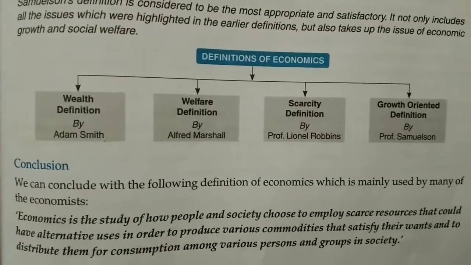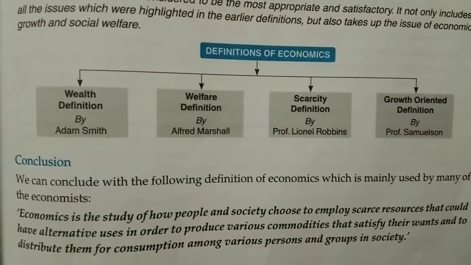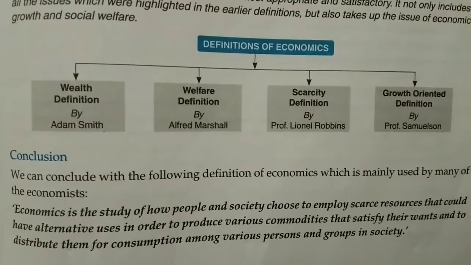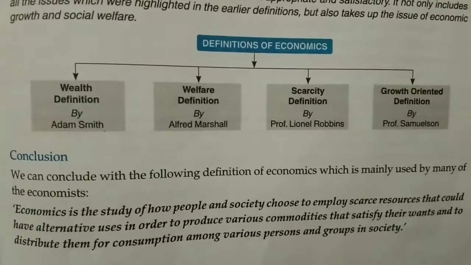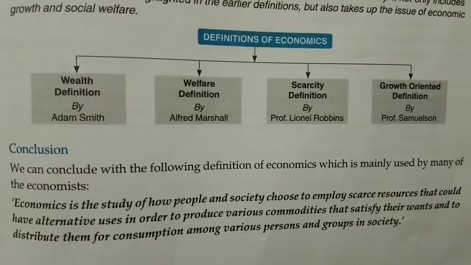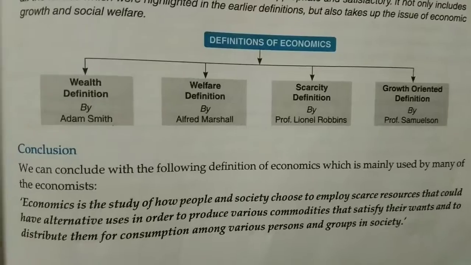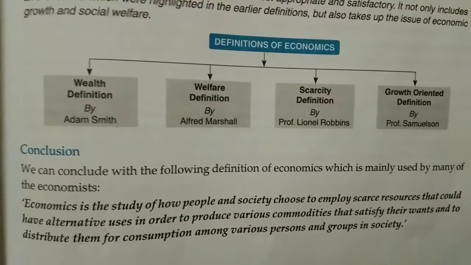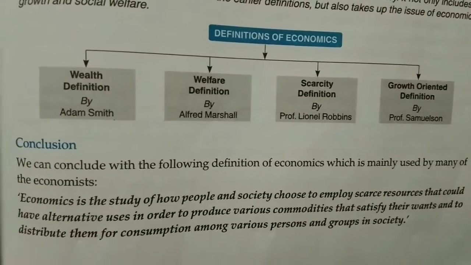So you can see the conclusion. Now we will conclude the definition of economics, seeing all four aspects of definition given by Adam Smith, Alfred Marshall, Professor Lionel Robbins, and Professor Samuelson. What is actually economics? Economics is the study of how people and society choose to employ scarce resources that could have alternative uses in order to produce various commodities that satisfy their wants and to distribute them for consumption among various persons and groups in society.